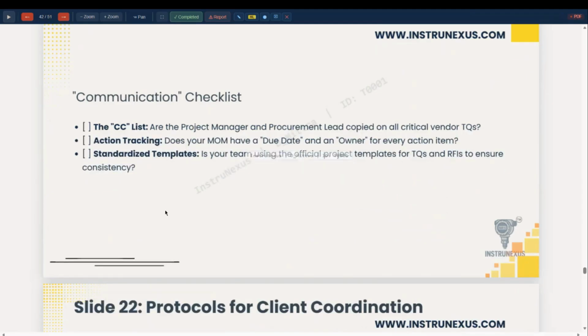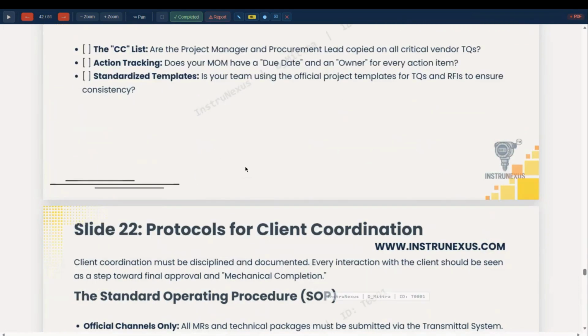So you have to check the communication list and mark the CC to the project manager and the procurement lead so that they are in loop. Don't do your engineering and procurement activity in isolation without informing the project. That will be a big problem, or project control department, or quality control, or inspection. Use standardized template for all these activities.